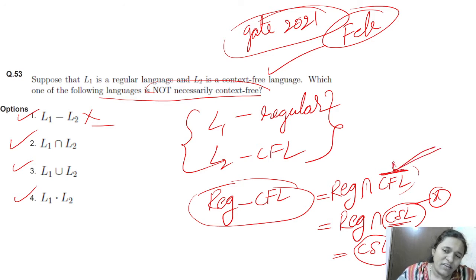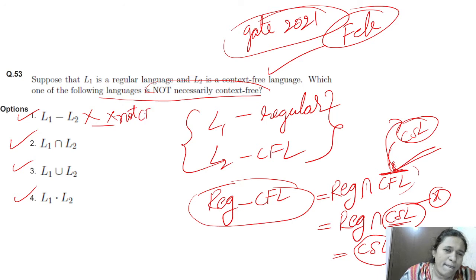Whichever has the highest power among CSL and CFL, the result will be that. It will become CSL. CSL intersection regular will become CSL, not CFL. So directly, the first one is the right answer, but we will check the other options also.